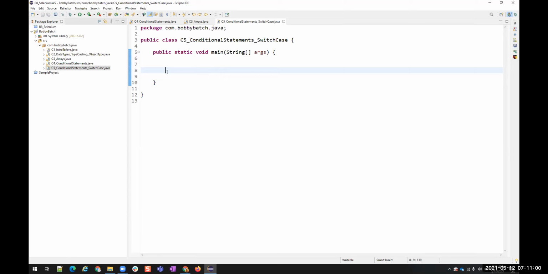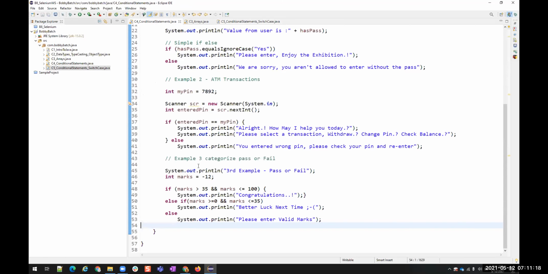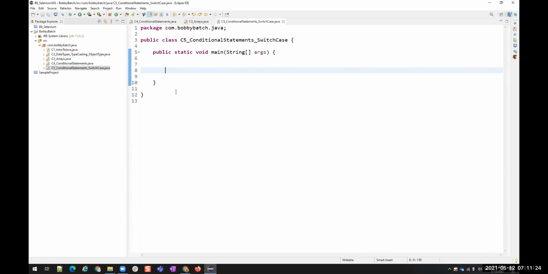Right. So in Java, we use switch case statements when we have more than 3 or 4 conditions. Up to 2 or 3 conditions, it's okay for us to go with if else statements. But if we have more than 3 or 4 conditions, we go with switch case statements. Why should we go with switch case statements?